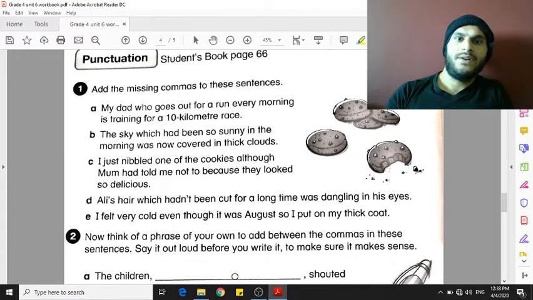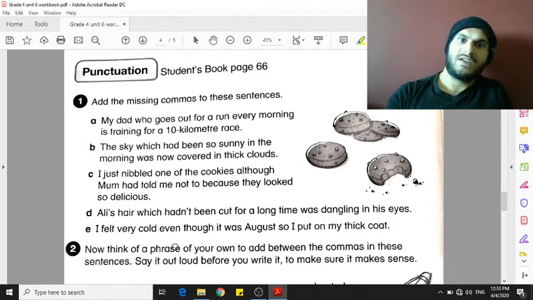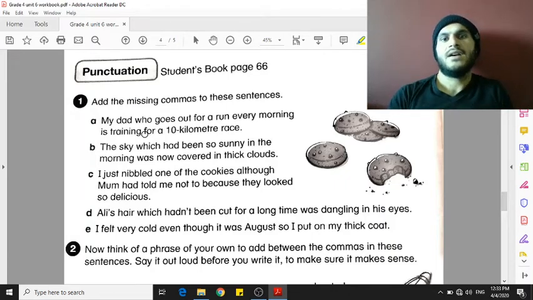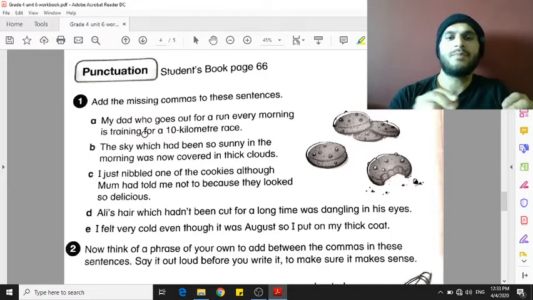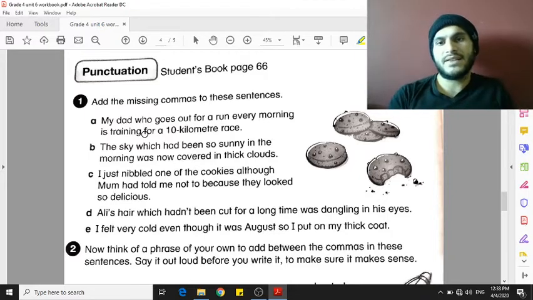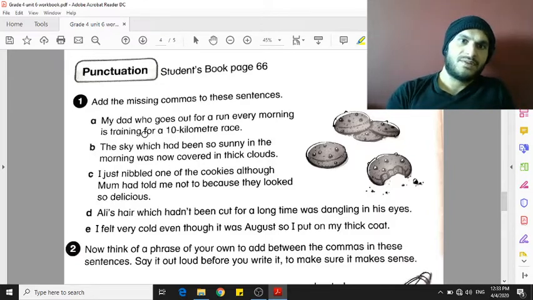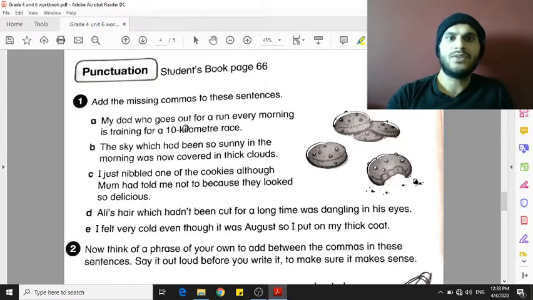Here you have to add the commas to these sentences. Sometimes when we have long sentences, we put the commas to separate the parts inside the sentence itself. Now, let me give you an example. You say, my dad who goes out for a run every morning is training for a 10-kilometer race.